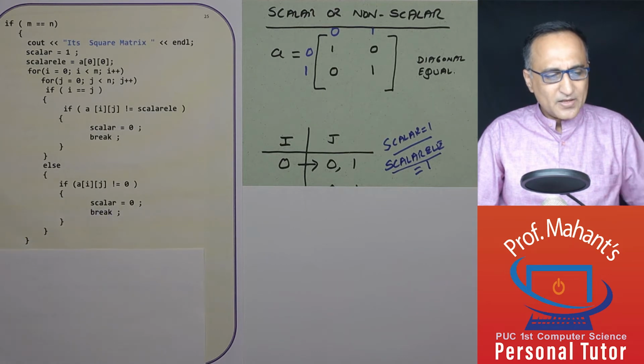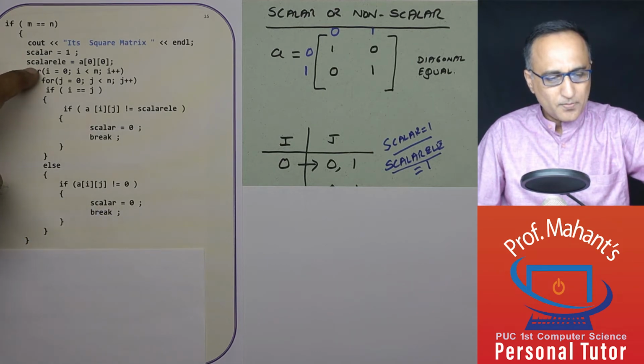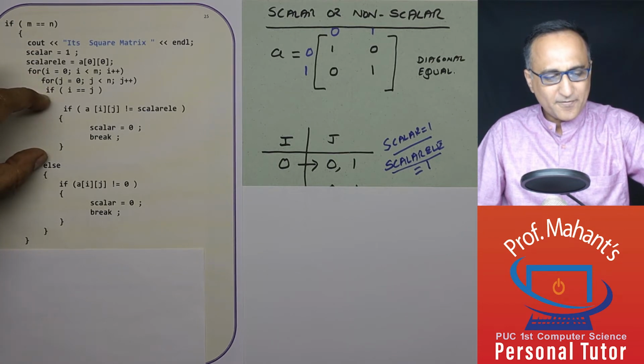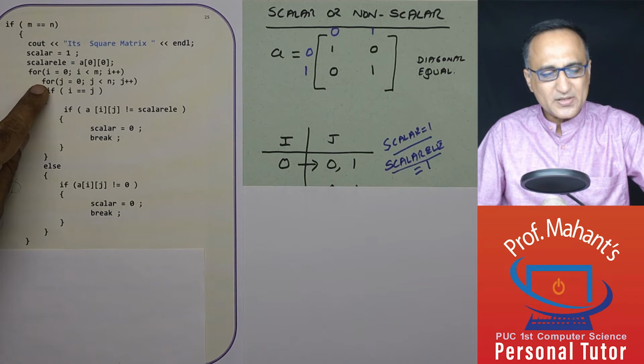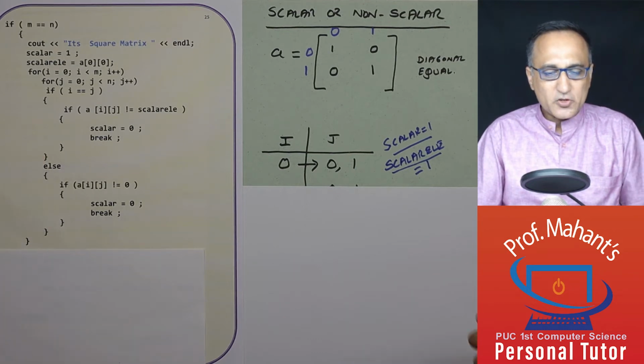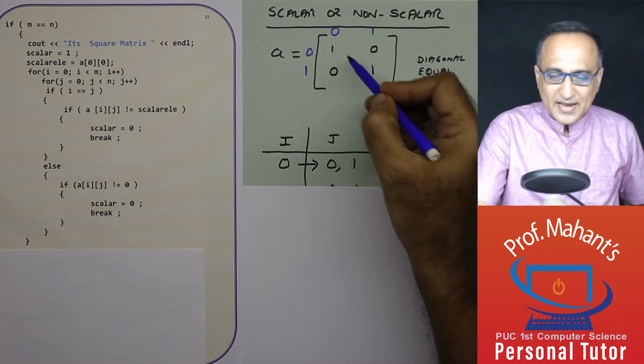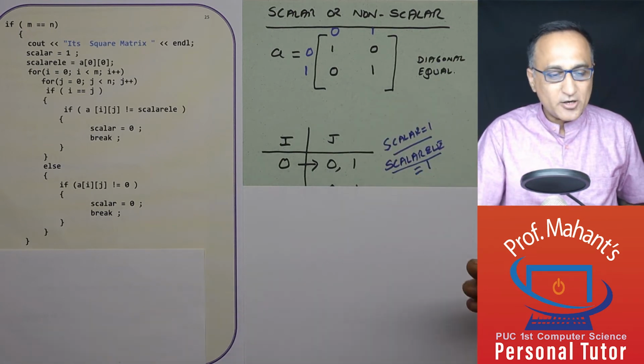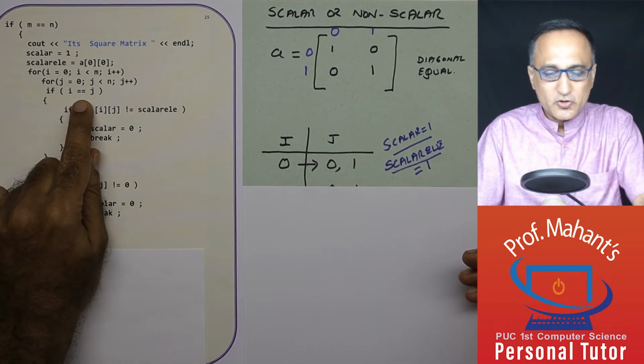I'll explain it. So this for loop is the outer one. This is the inner loop. This if and else is associated with this innermost for loop. So this is the if, this is the else. Now, how do I know it's a diagonal element? If the value of i is equal to j.